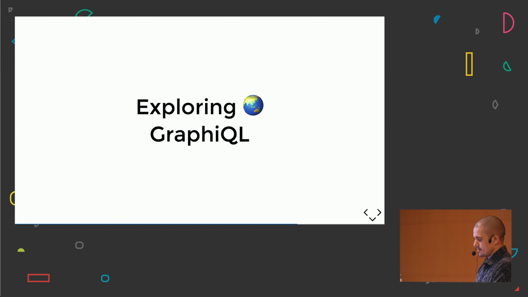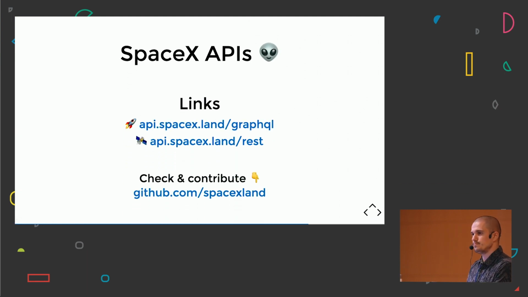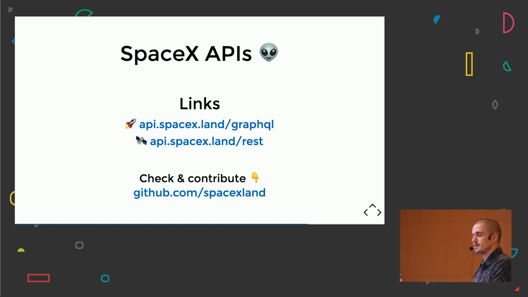So let's start exploring GraphQL. At the beginning of this year, I had the opportunity to build the SpaceX GraphQL API. So if you like rocket stuff, you are in the right place. And I've got to say that although you have the possibility to access it by just going to api.spacex.land/graphql, I was also able, because of the GraphQL community, to auto-generate a fully typed and fully documented REST API from my GraphQL schema, which is awesome. I'm not going to go through that today, but you're going to be able to see it in the links that I'm going to send later. Just check it out and contribute on github.com/SpaceXLand.